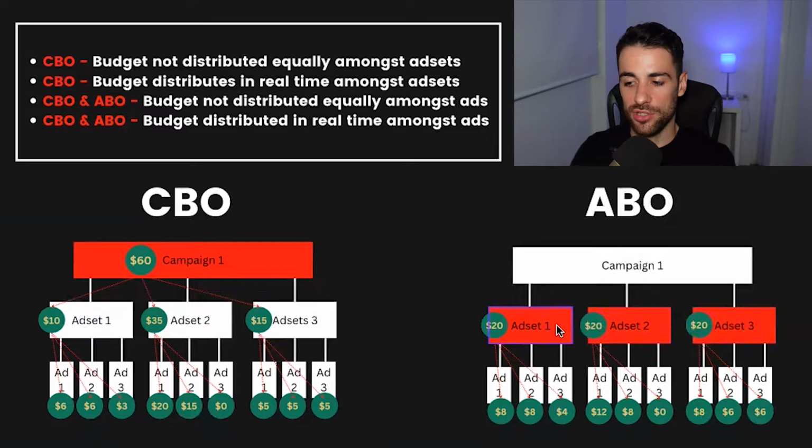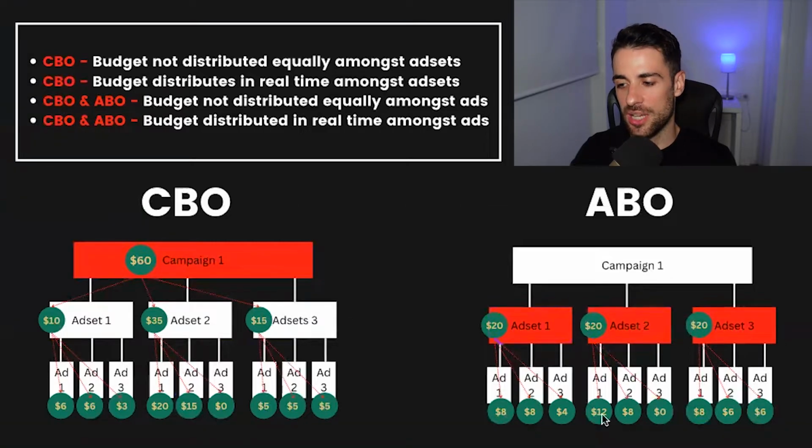The only bit Facebook's going to do is go, well, let's look at this $20 budget I have. And Facebook's going to automatically determine what ad is performing best, where am I going to distribute this budget, okay? So it's chosen ad 1 and 2 are the same performance, let's give it equal budget. Ad 3 is not doing as well, let's give it less, similar to the first scenario. The second one, it's going to determine ad 1 is doing better, let's give it more. Ad 2 is not doing as well, let's give it a little bit less. And ad 3 is doing terrible, let's give it 0.